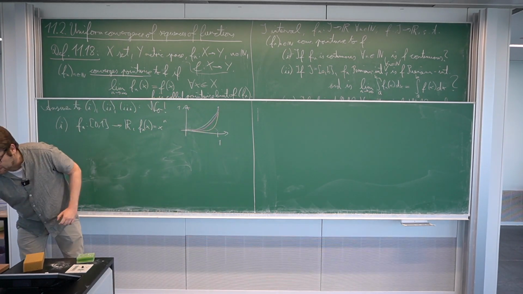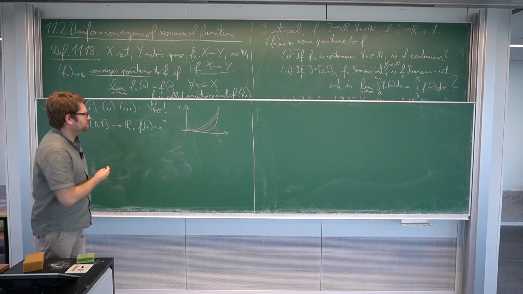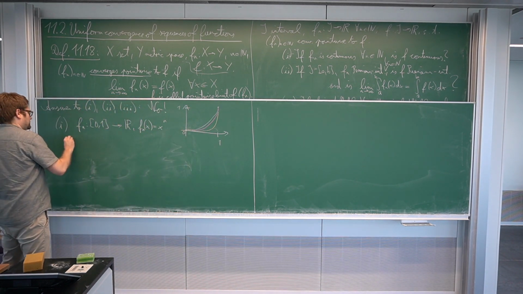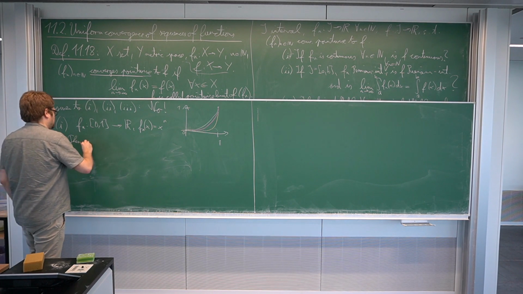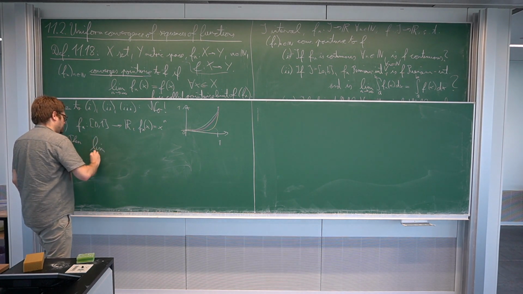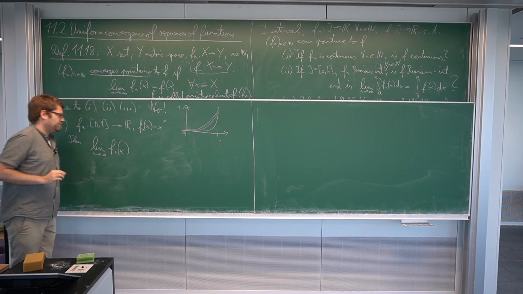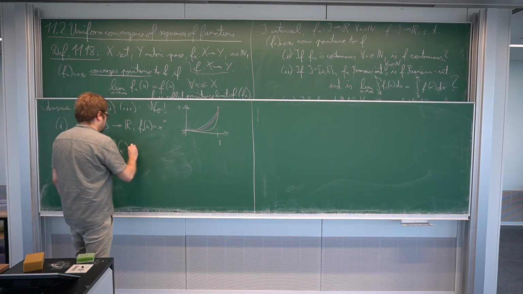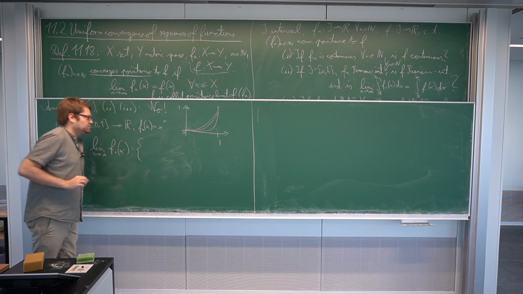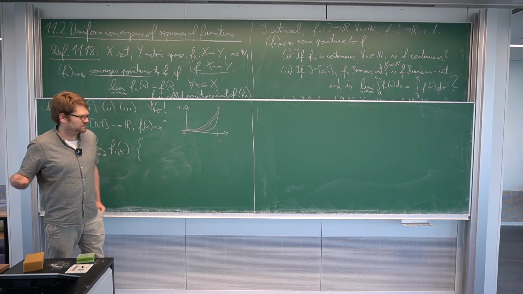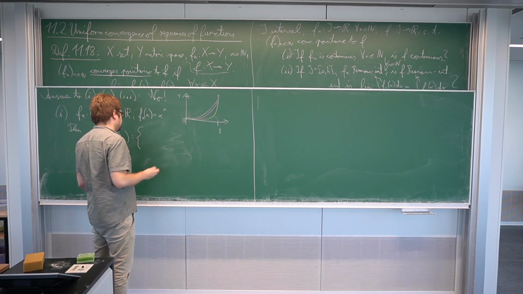Now, what does this converge to? If we take the limit of f_n(x), we have to distinguish between two cases. For x = 1, everything is just 1, so the sequence is constant there.